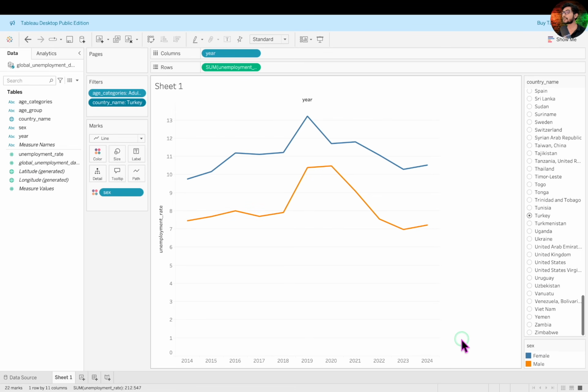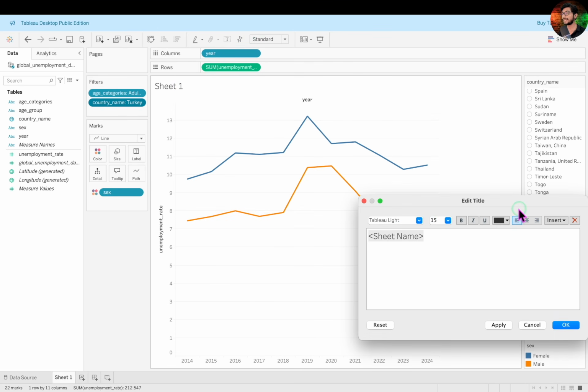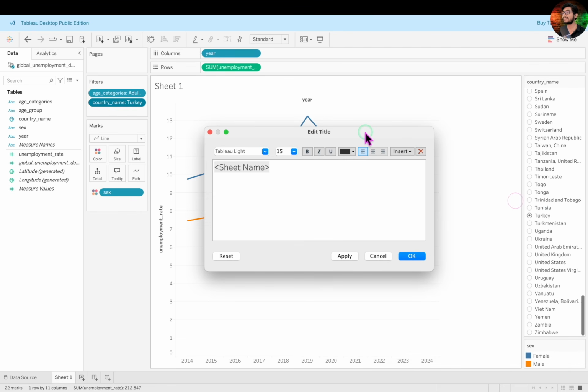Awesome! Now that all 3 major data issues are sorted: descriptive text removed, data reshaped, and the null values handled, it's time to polish the visualization. Let's format it to make it clean, visually appealing, and ready for presentation. I'll begin by updating the title first. Double-click on it and enter a relevant heading like Gendered Unemployment Trends from 2014 to 2024. Make it bold and center aligned and hit OK.